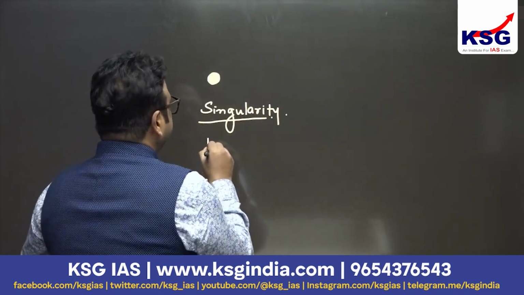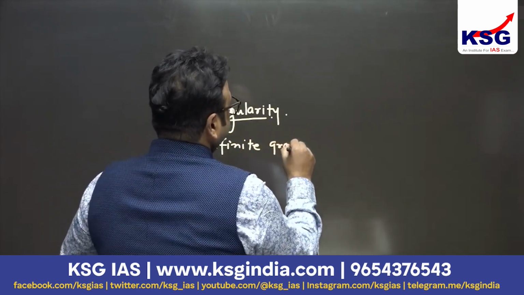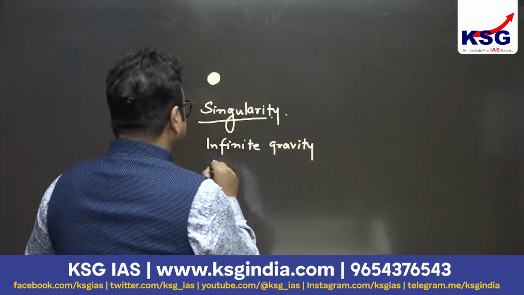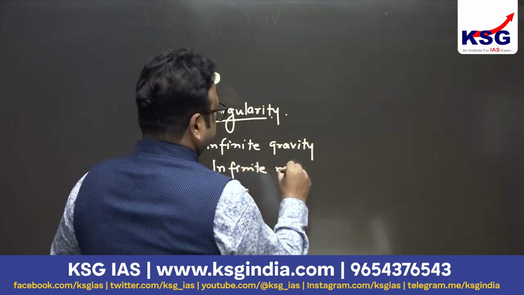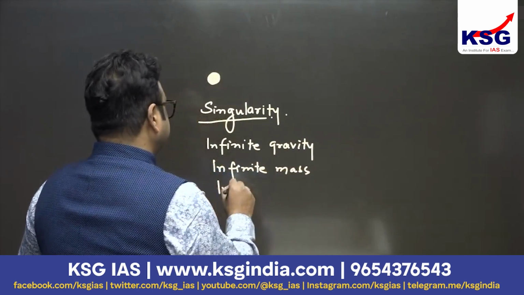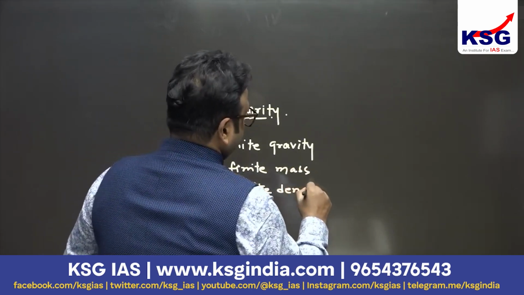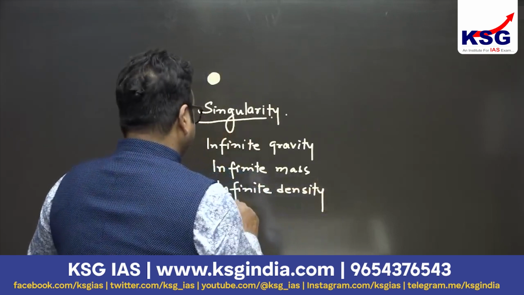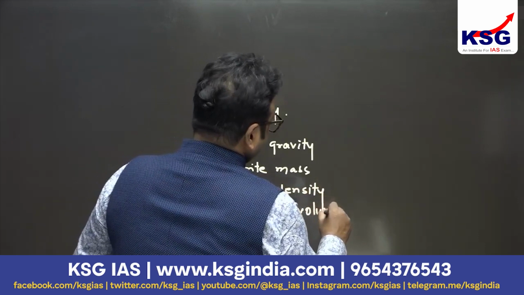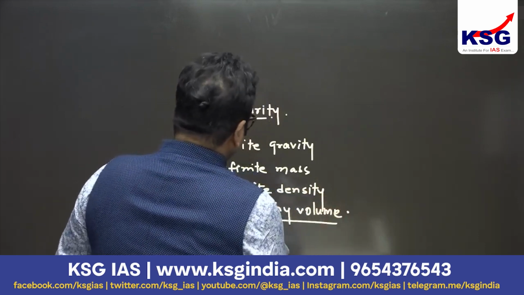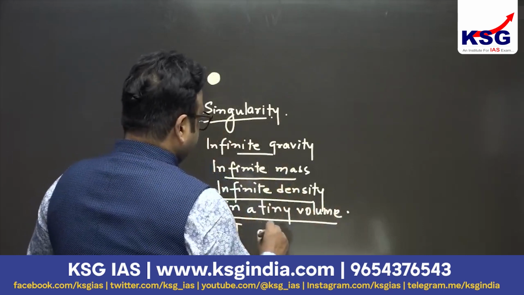It had infinite gravity, infinite mass, infinite density, packed in a tiny volume. And if we compare the temperature, the temperature is also going to be infinite.